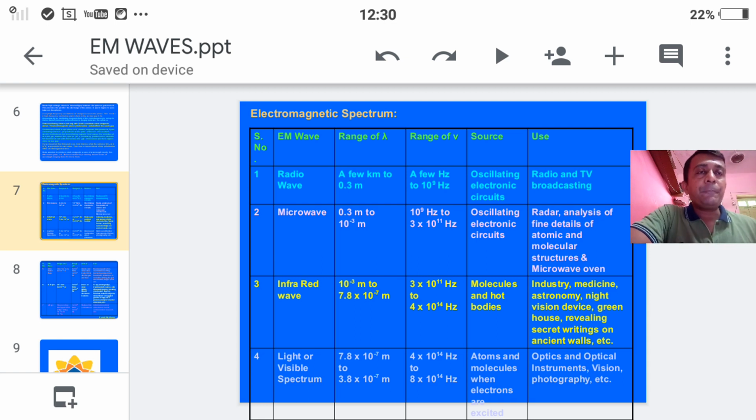Okay, then students, what is the source of radio waves? The source of radio waves is an oscillating electronic circuit. That means with the help of oscillating circuits we are able to produce radio waves. Then what is the basic property of radio waves? See, the wavelength of radio waves ranges from kilometer to meter. Okay, this is the basic property of radio waves.